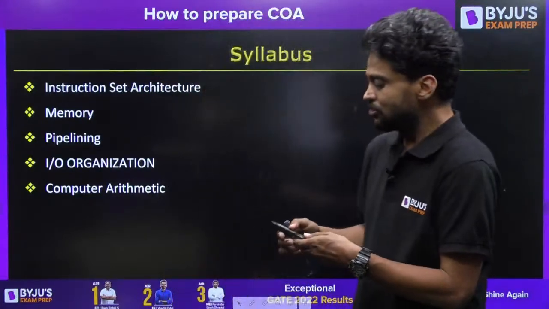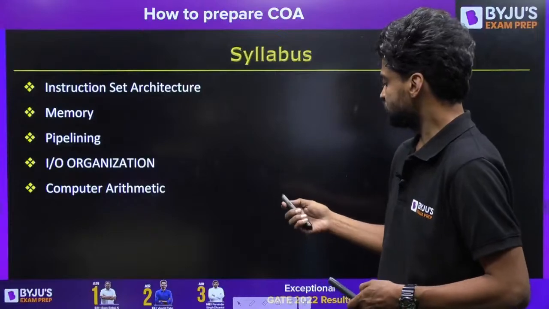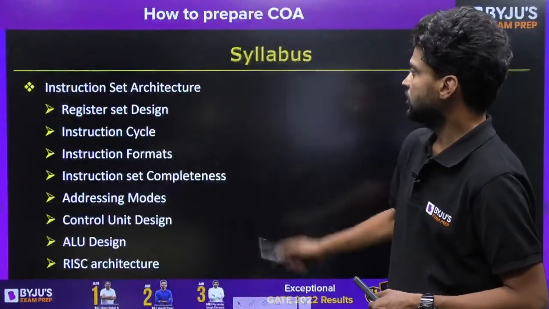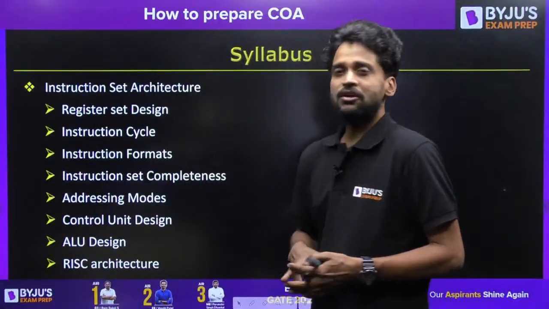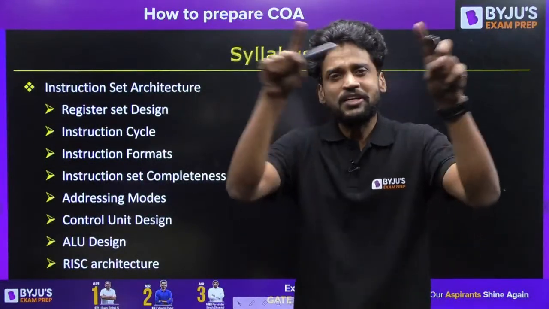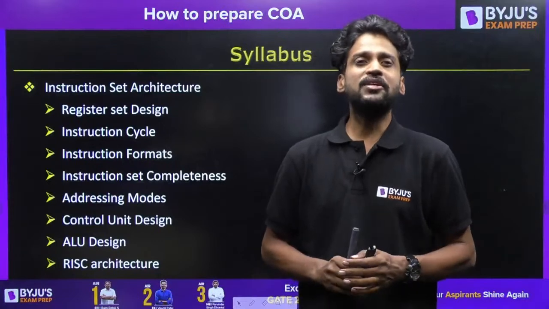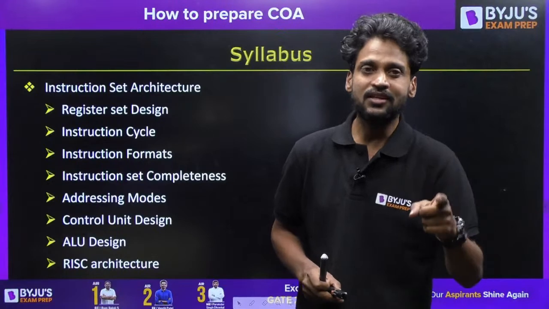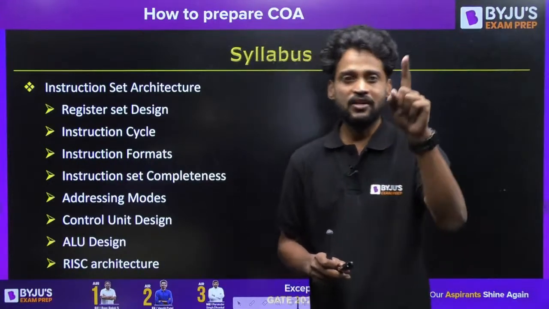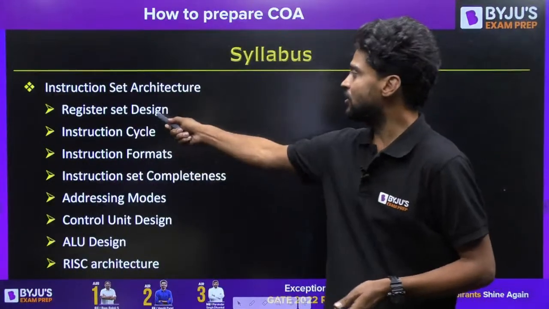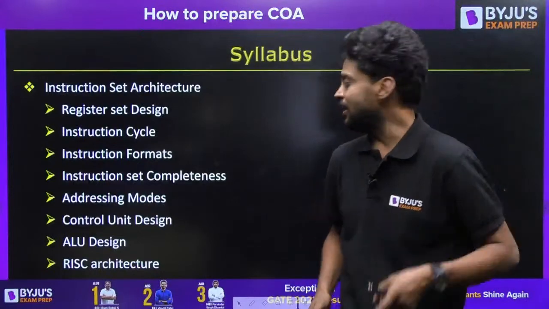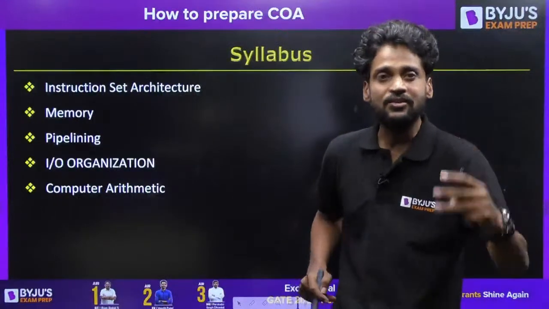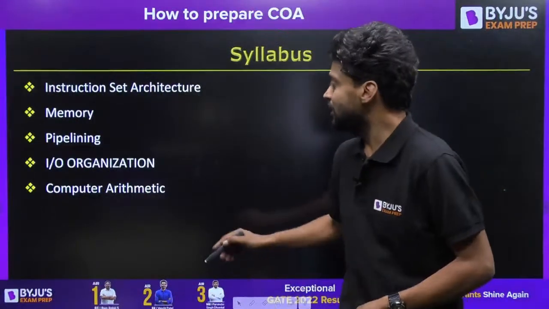Now, let us get into more details of the syllabus. In the instruction set architecture, we majorly talk about the CPU design. CPU design comprises several things. The first thing is the register set design. In the CPU, we have three major entities. The first is the register set, which will be covered in the register set design. The second is the ALU, which will be covered in the ALU design. And the third is the control unit design.